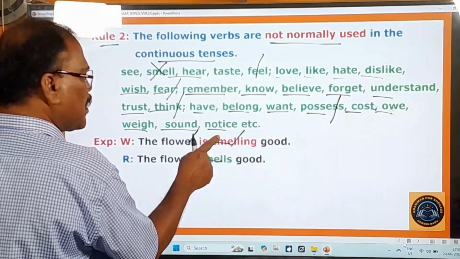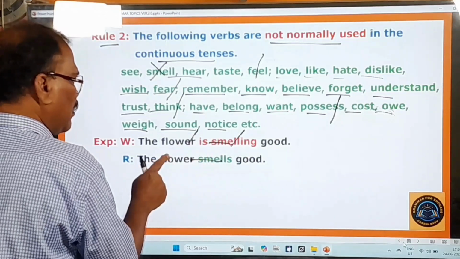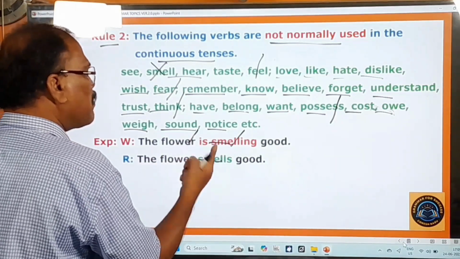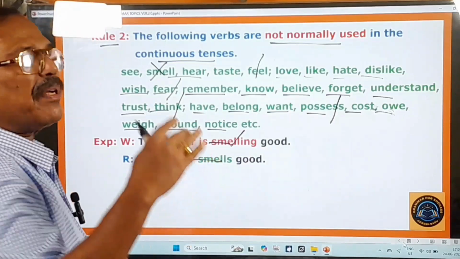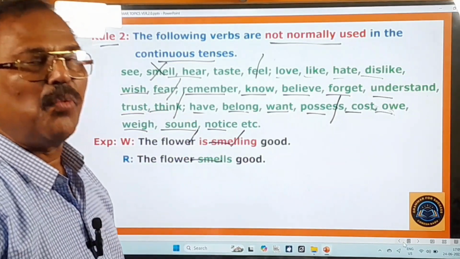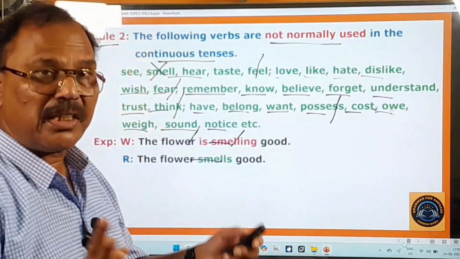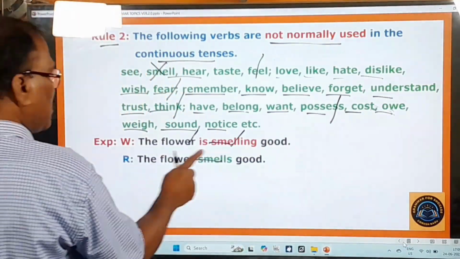And what remains there? Smell. And here it is there, flower. Flower means third person singular. Therefore you say "the flower smells," because in the third person singular of the simple present we add s or es to the verb. That rule you know very well. You know the tenses, and that's why: the flower smells good.